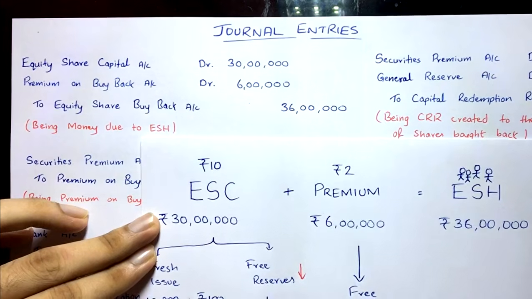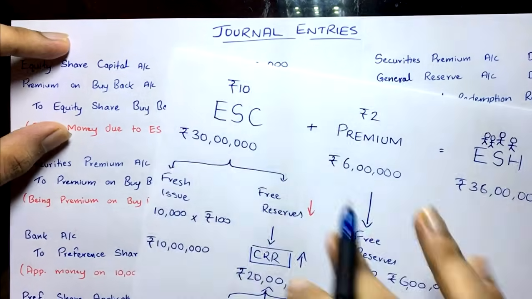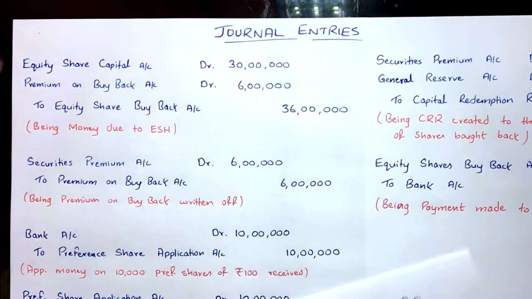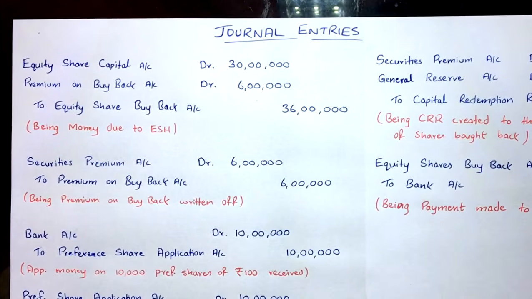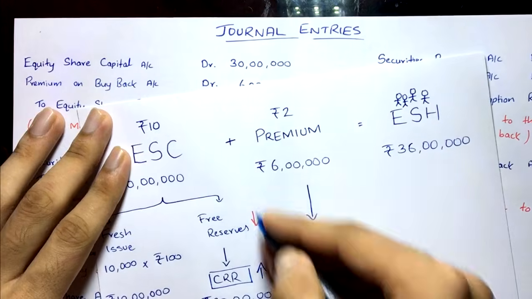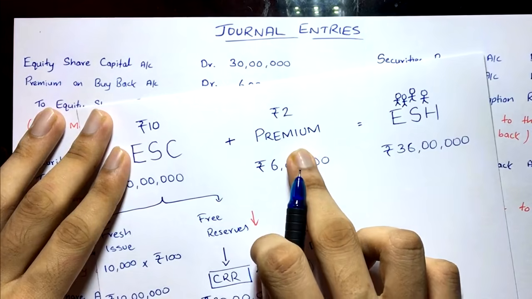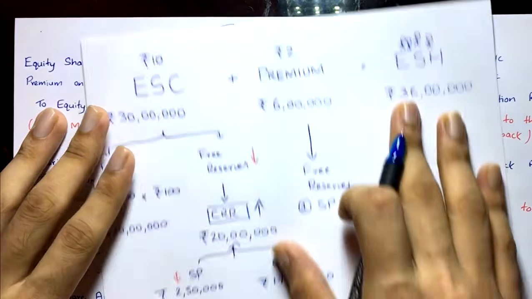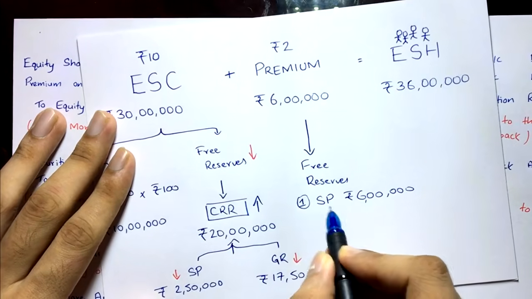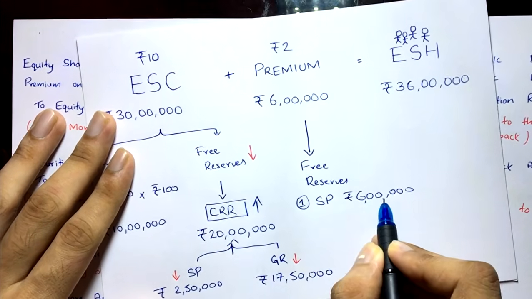Clear? 36 lakh. Simple. The first entry would be the equation itself, the due entry. The company is accepting that we have to pay to equity shareholder, ESH. Fine. Then the second entry that you have to do is to write off this loss. Yeah, premium. How will this premium be provided, how do you have to adjust this? You have to adjust this through the free reserves. But the first priority goes to securities premium, and we have used securities premium for that, right?